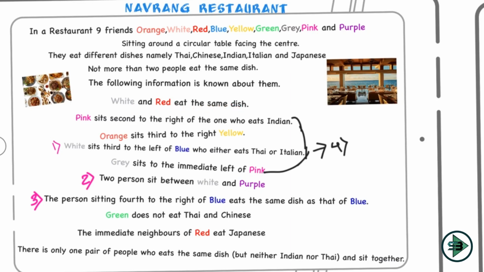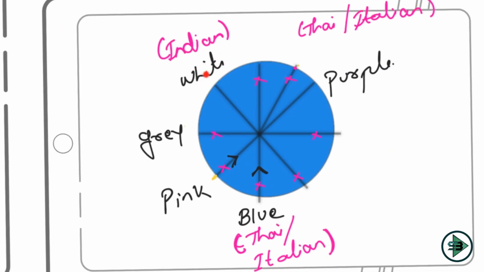So let's come here. White and red eat the same dish. Okay, this is left. So what is white eating? Indian dish. So what will red eat? Red is also eating Indian. So I know this link of white and red. What else do I know about red?